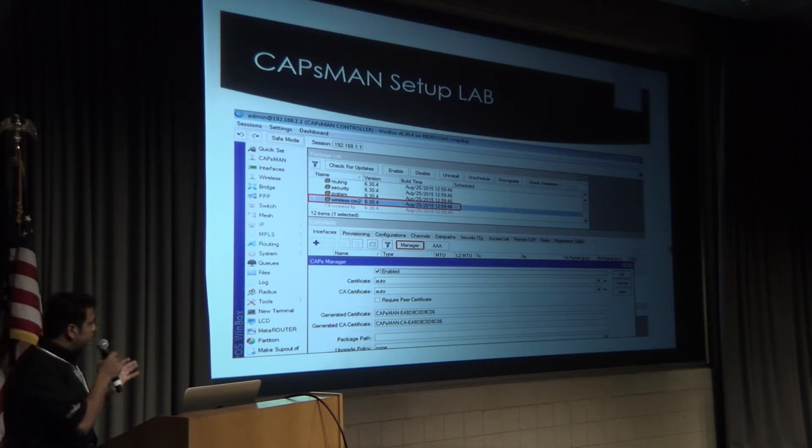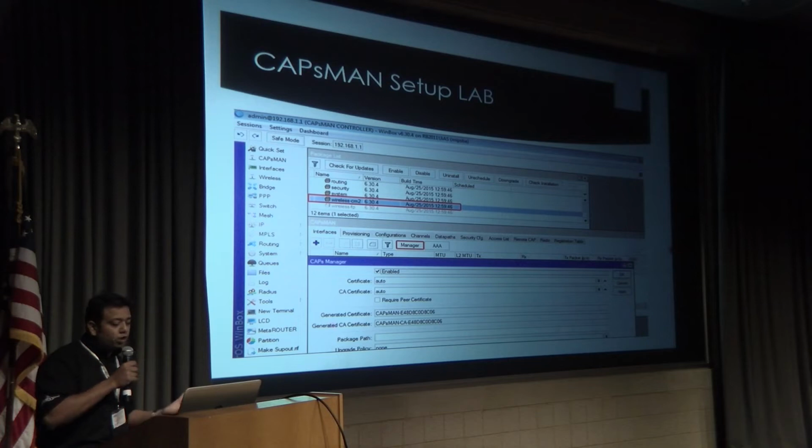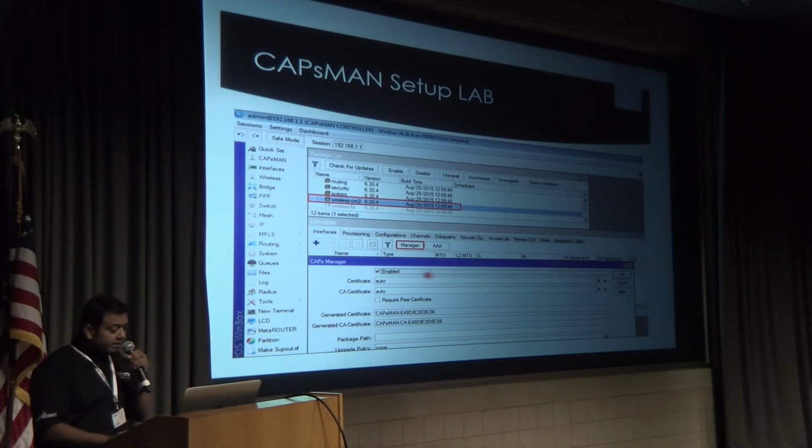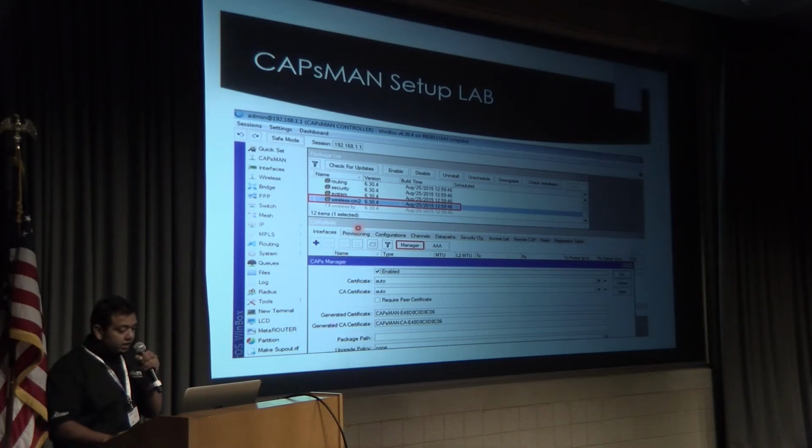If you have one router on which you want to make it a CAPsMAN, you have to make sure that you have a wireless CM2 package. So from system packages, you can see that you have installed the wireless CM2 and it is enabled. And then from the CAPsMAN, you have to click here on CAPsMAN, and there is a manager button over here. You have to enable it. So once you have enabled it, the CAPsMAN service will start to run. But